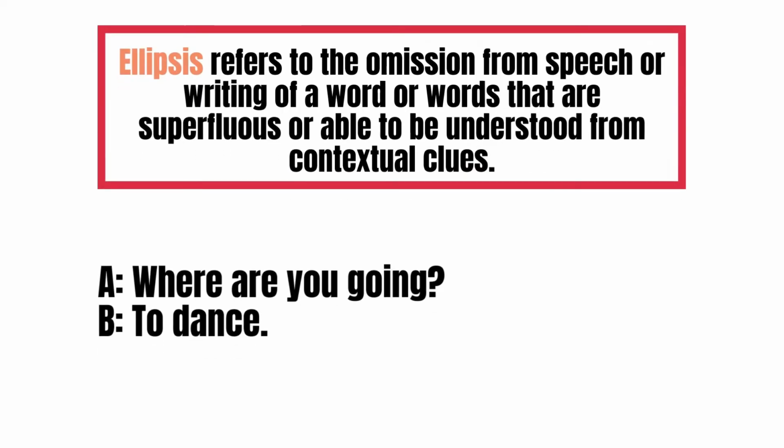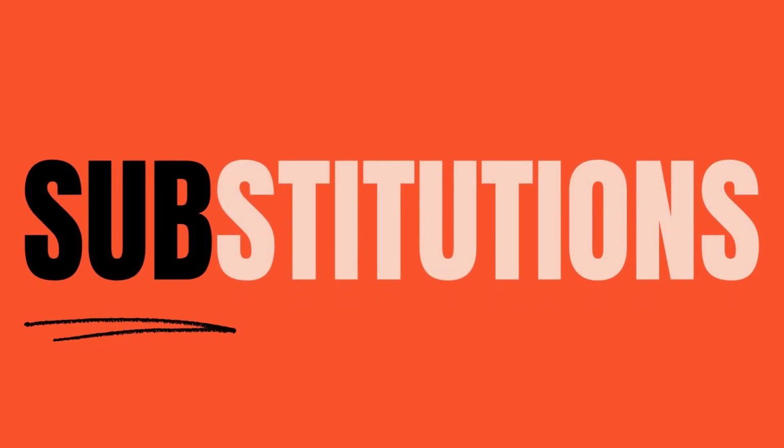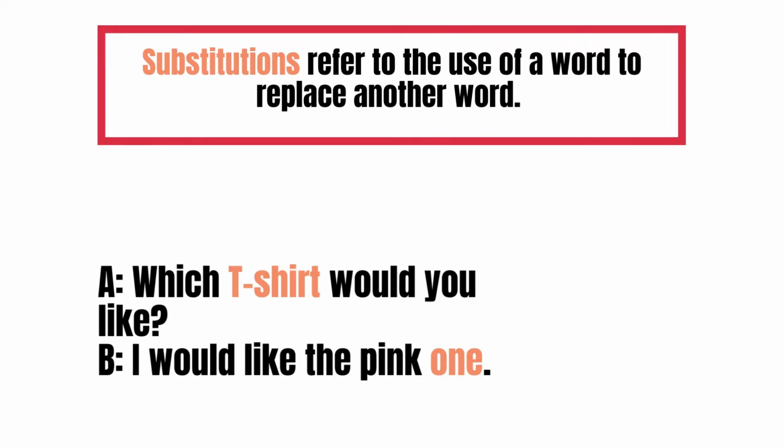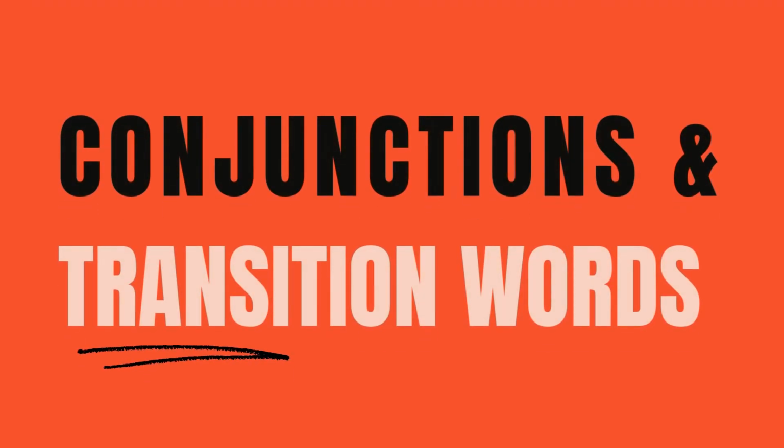Ellipsis. Ellipsis refers to the omission, from speech or writing, of a word or words that are superfluous or able to be understood from contextual clues. Example: where are you going? To dance. Substitutions. Substitutions refer to the use of a word to replace another word. Example: which t-shirt would you like? I would like the pink one.